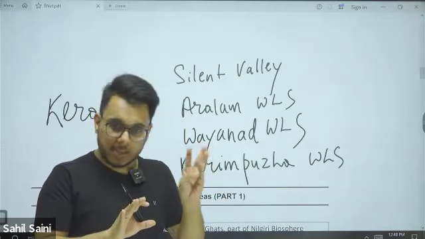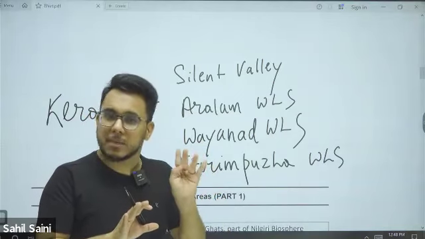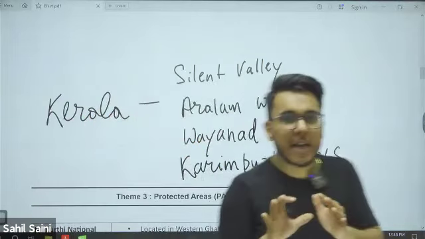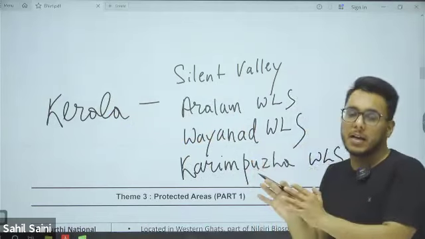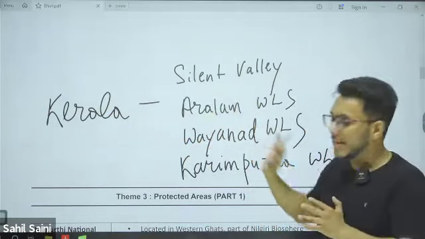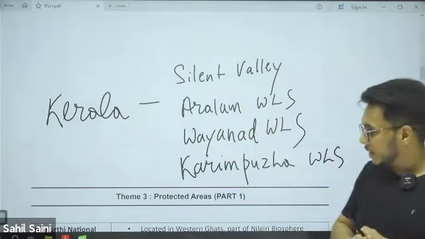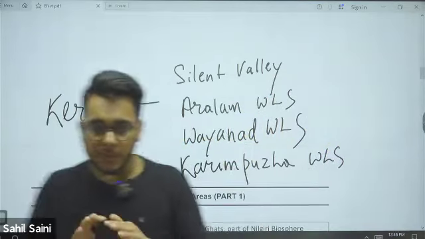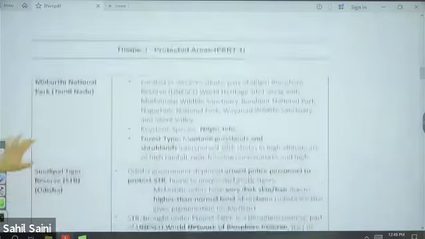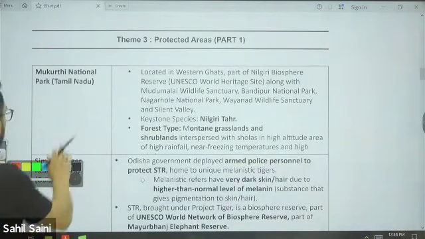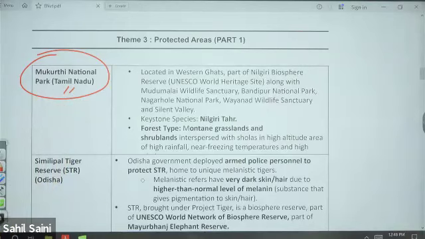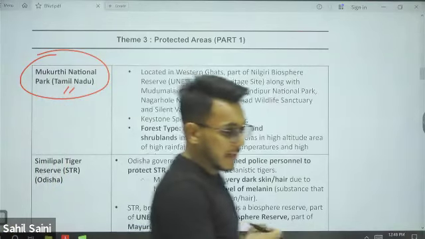Number 1 is Tamil Nadu, number 2 is Karnataka, number 3 is Kerala. We have seen which protected areas we have in each. Is it clear or not? So within Nilgiri, we have a lot of protected areas, and out of that, one is Mukurthi National Park. It is located in Tamil Nadu.